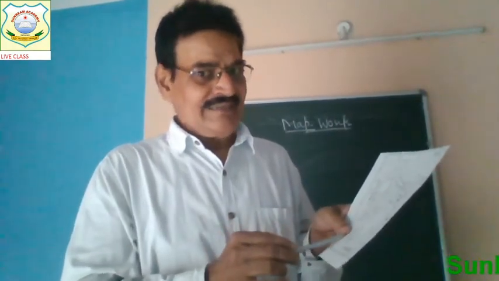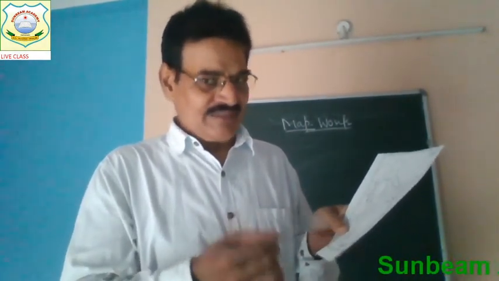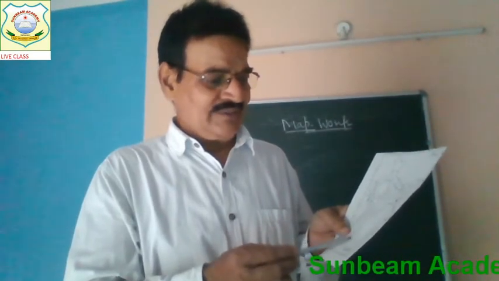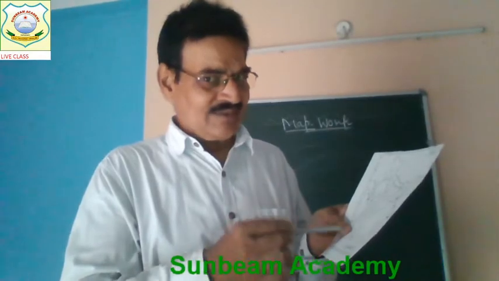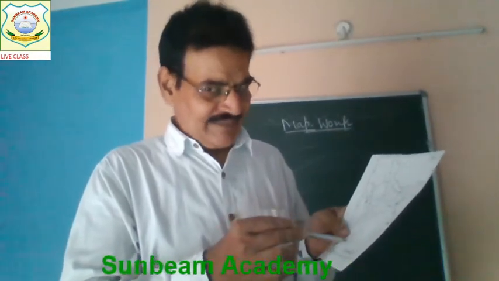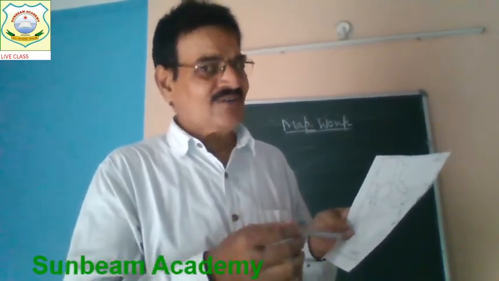So suppose in A, 1, 2, 3, 4, 5 places will be written, wrong or right.